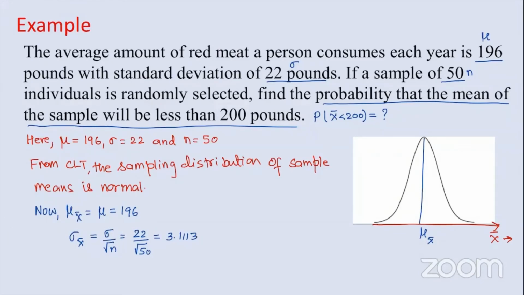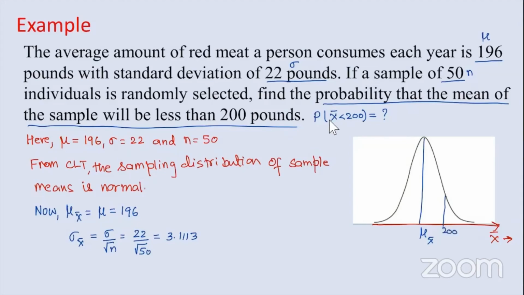So the mean, which is 196, is here in the middle, and then the standard deviation is this. Now, we are asked to find the probability that the mean of the sample will be less than 200 pounds. Along the x-axis you have the mean. The mean for the sampling distribution is 196, but in the question we are looking for 200. So suppose this value is 200.